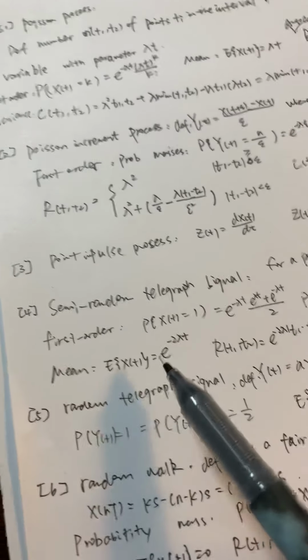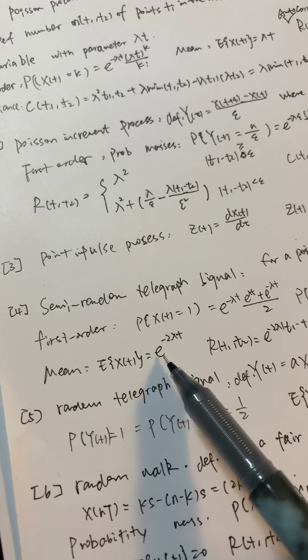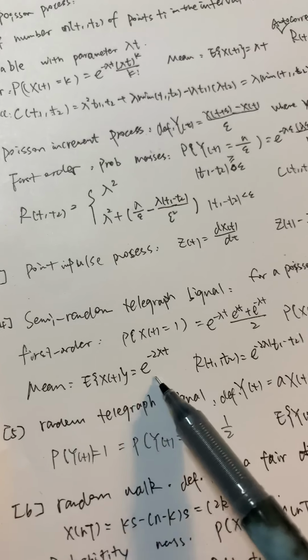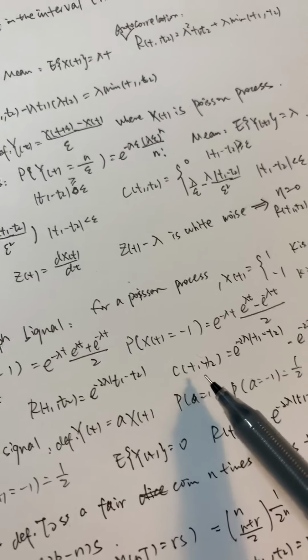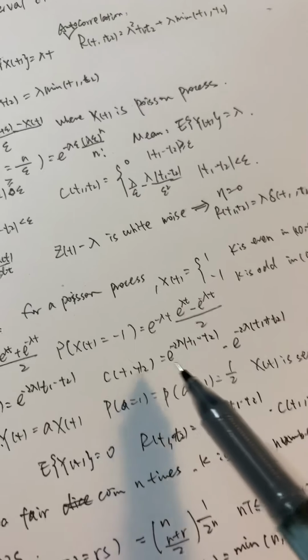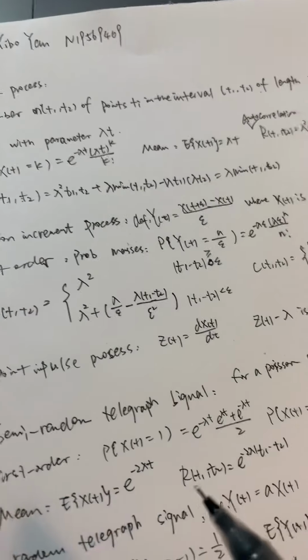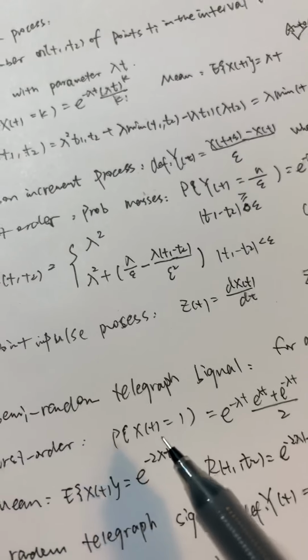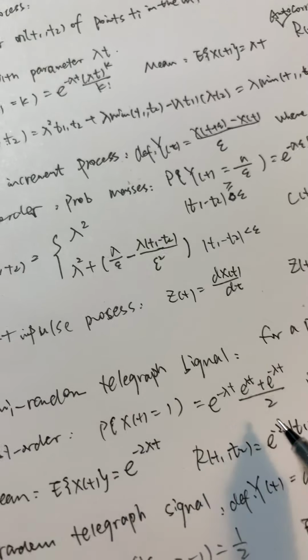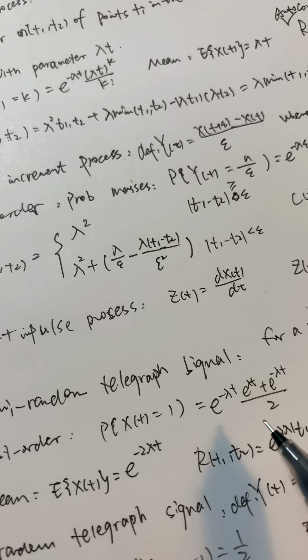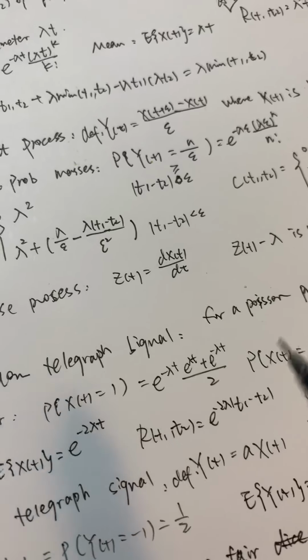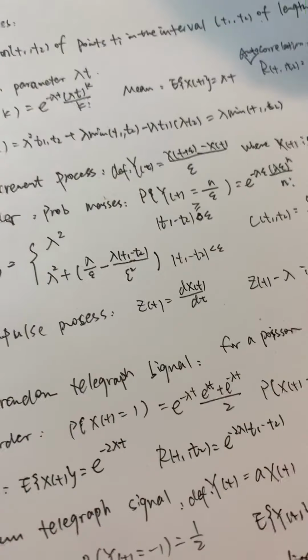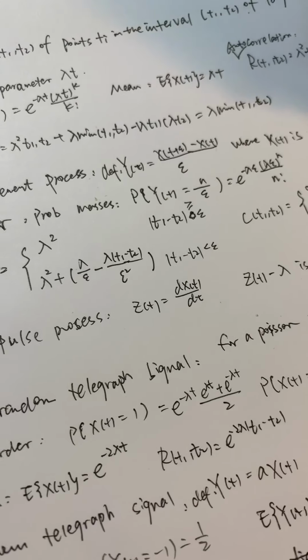The mean is the expression like this, and the autocorrelation is like this, and the covariance is like this. We may find that P(X(t) equals 1) is not equal to 0.5, because we assume X(t) starts with 1.